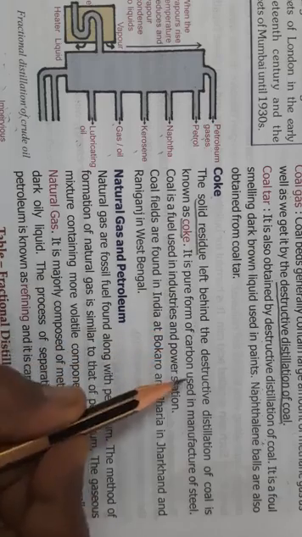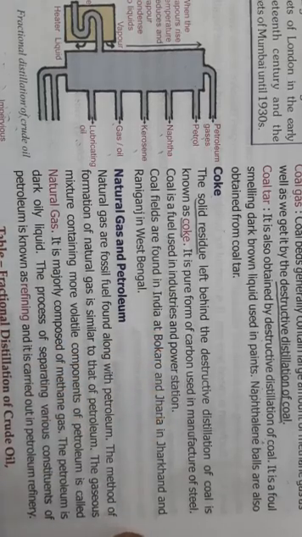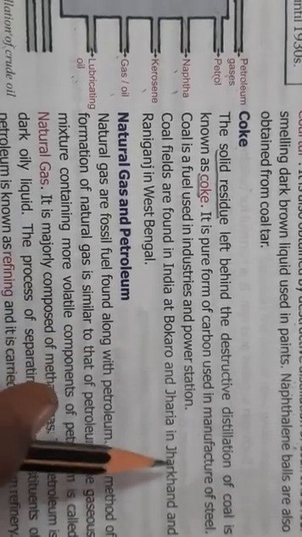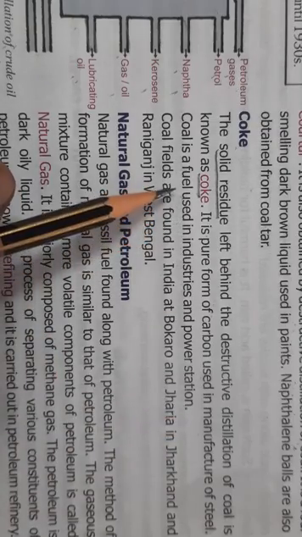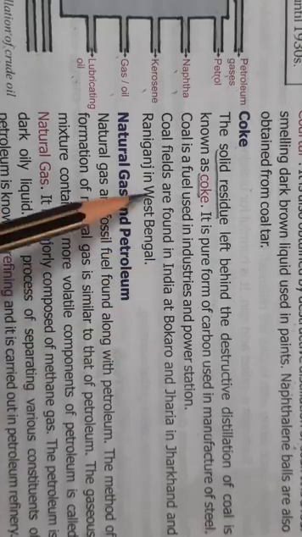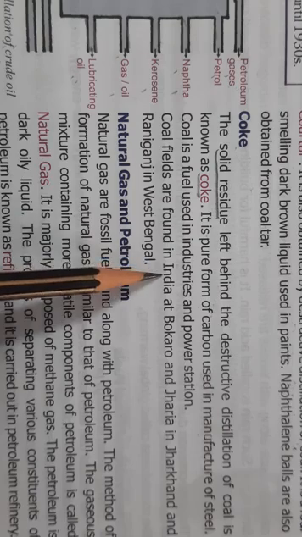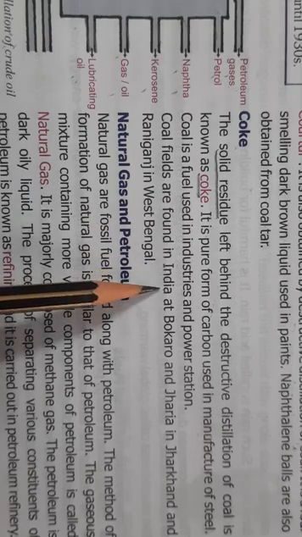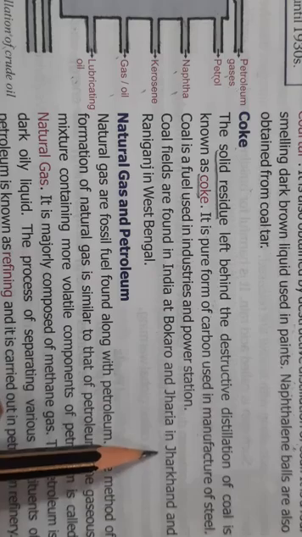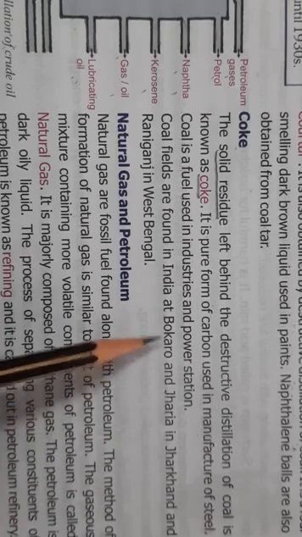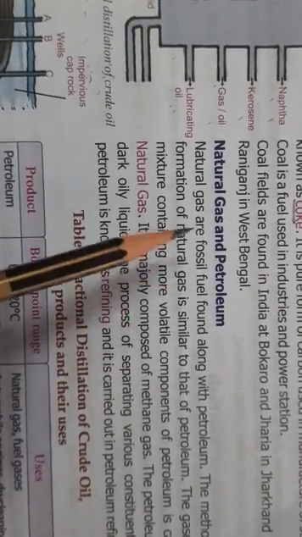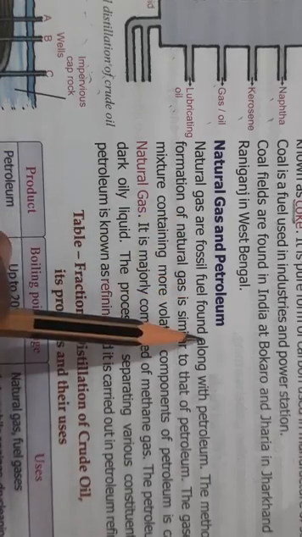And this is a pure form of carbon, which is used to manufacture steel, okay? And coal, as you all know children, is used in industries and in power stations. Many coal fields are found in Bokaro and Jharia in Jharkhand, and near Singrauli we also have coal fields. Okay, then let's move on to the next fossil fuels, that is natural gas and petroleum.